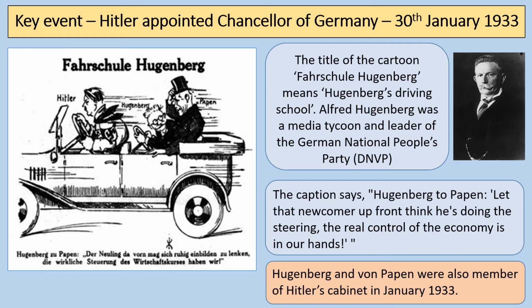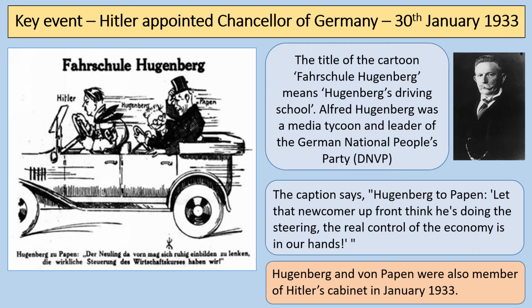Now, I really think this cartoon is very interesting because it shows some of the forces at work here. The title of the cartoon is Fahrschule Hugenberg, which means Hugenberg's driving school. Alfred Hugenberg is important. He's the leader of the German National People's Party, the DNVP, but he's also a media tycoon, and he is seen, along with Franz von Papen, as crucial to the right-wing forces that appoint Hitler Chancellor, but they only do it because they feel that they can control Hitler.